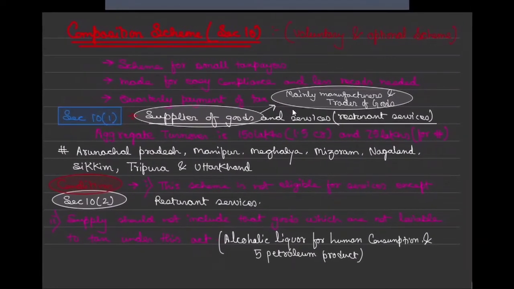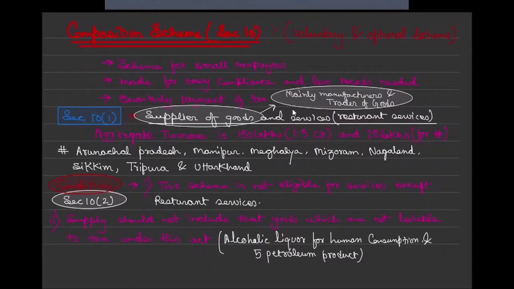So in section 10 subsection 1, where the turnover is 150 lakhs or 75 lakhs, we specifically talk about manufacturers or traders who are only trading in goods, not services. And if there is a sole service provider providing restaurant or catering services, the limit is 1.5 crore or 75 lakh as per the state they are registered in.